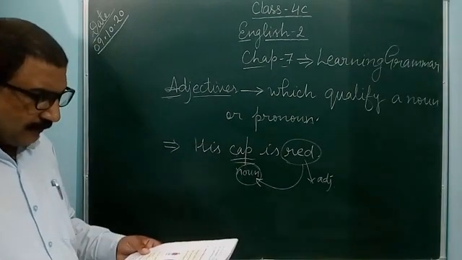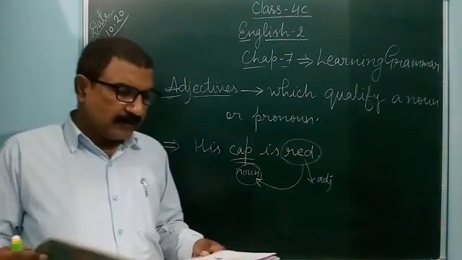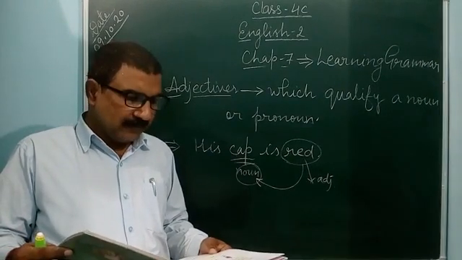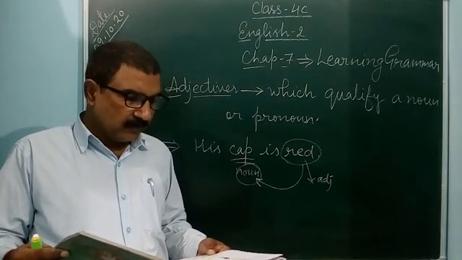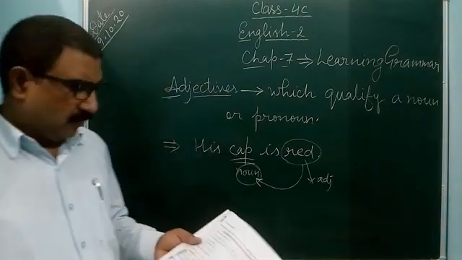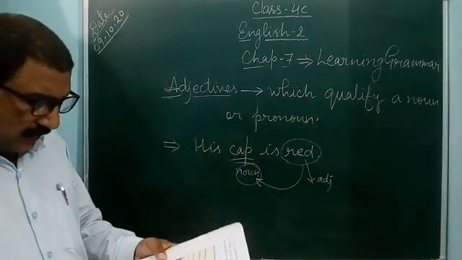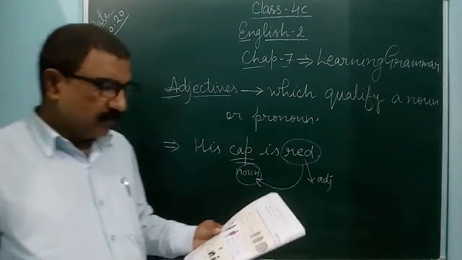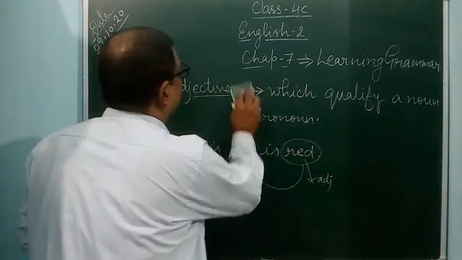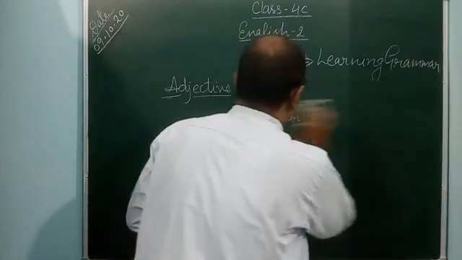Now you can see: the first bundle is thick, the second bundle is thicker than the first bundle, the third bundle is the thickest. So here it is using the forms of adjectives: positive, comparative and superlative. Adjectives have three forms.